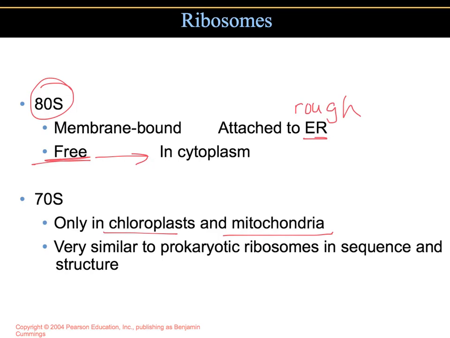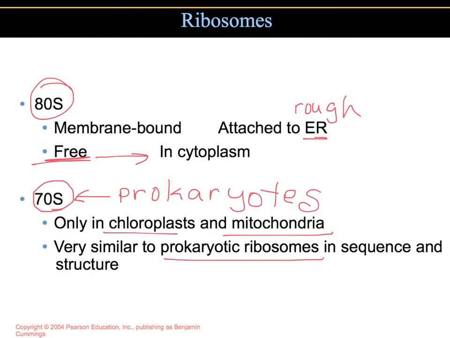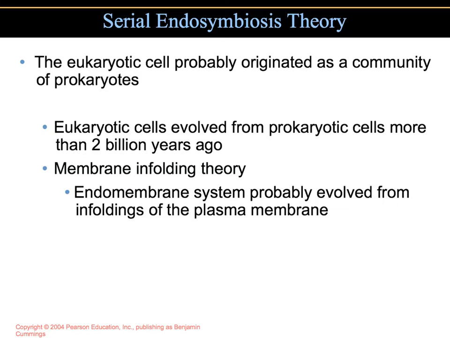Now, when we look inside of the cell, though, we find that chloroplast and mitochondria, these two organelles, are very unique in that they have their own set of ribosomes, and they are 70S. Remember, 70S ribosomes are the types of ribosomes that prokaryotes have. So within the eukaryotic cell, the chloroplast and the mitochondria have 70S, which is very similar to the prokaryotic ribosomes. So this now leads us to the endosymbiotic theory.